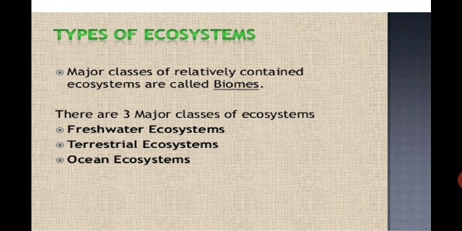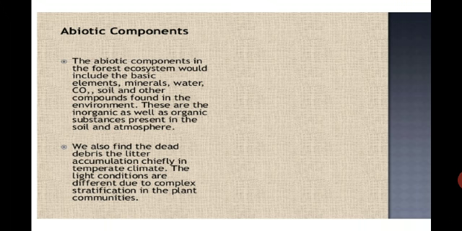Then we will see what the types of ecosystem are. Major classes of relatively contained ecosystems are called the freshwater ecosystem, terrestrial ecosystem, and the ocean ecosystem. The freshwater ecosystem includes environments like ponds, lakes, and rivers, while the terrestrial ecosystem includes all the types of land forms, while the ocean ecosystem exclusively includes ocean types of environments.